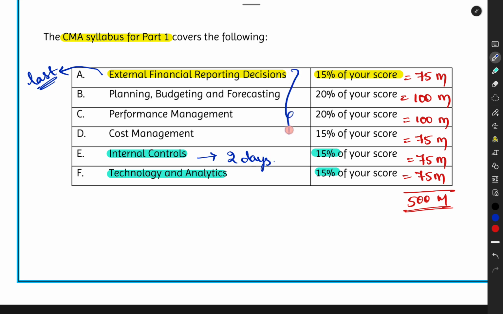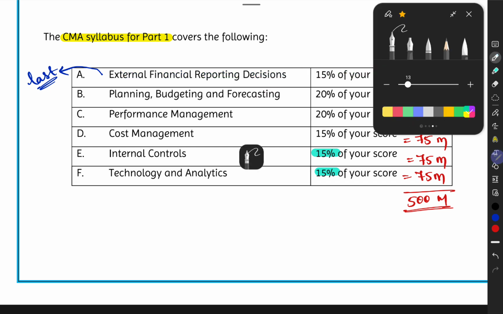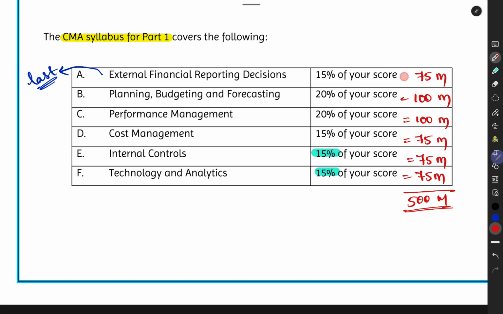And then these 4 sections are numericals. I would recommend you do performance management with more detailed explanation and revision, because variance analysis and all that stuff will be very daunting for the students. They tend to forget the formulae and all that stuff. So that is one of the tricky areas for the students.